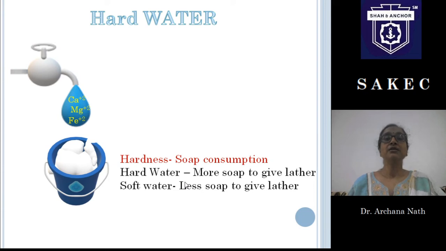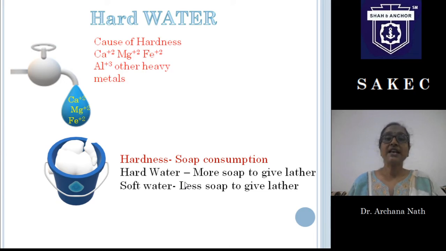Before learning how to calculate hardness of water, we have to know what hardness is, right? So hardness is about soap consuming capability. It means how much soap the water will consume to give lather or to form foam. So simply we will say that hard water will consume more soap to give lather and soft water will consume less soap. So why is it so? Why does hard water consume more soap?